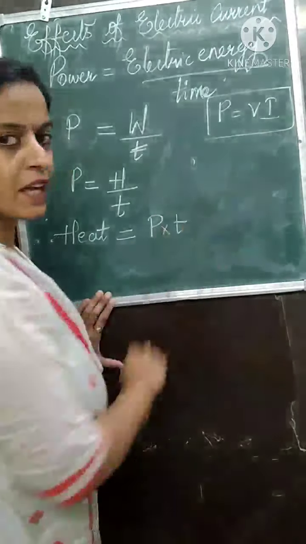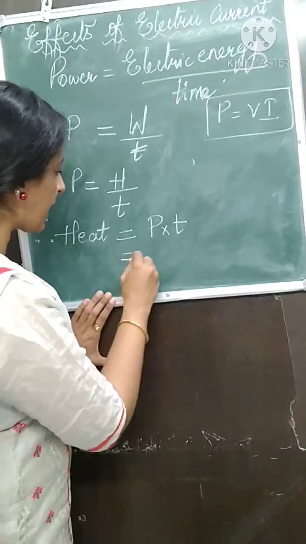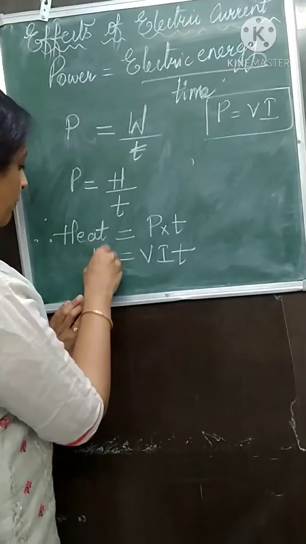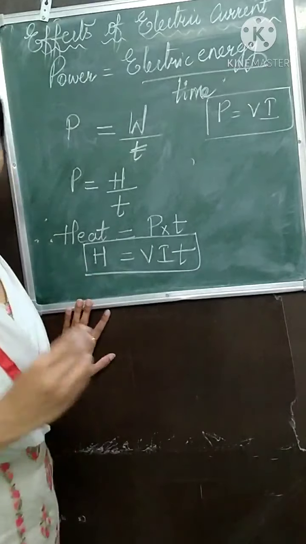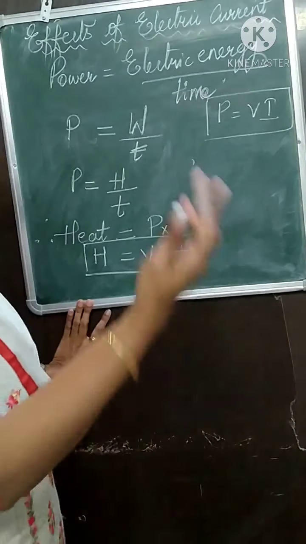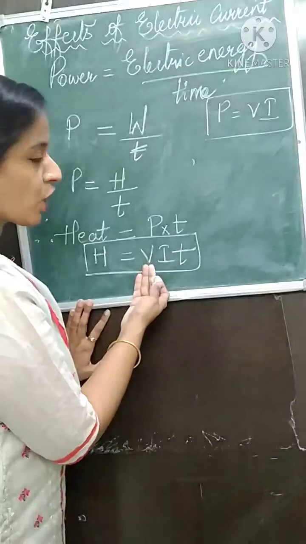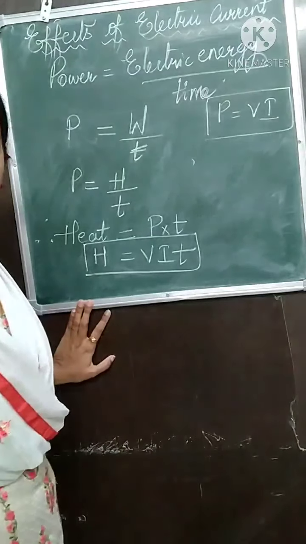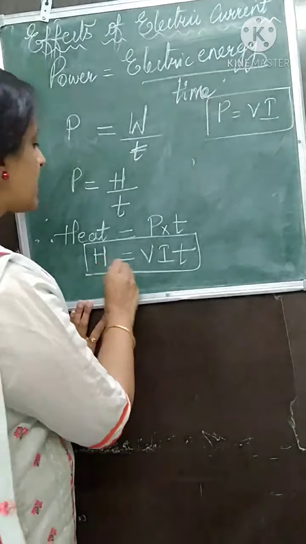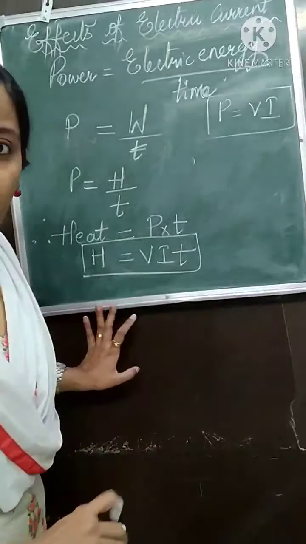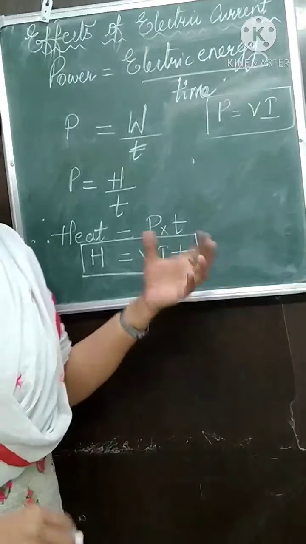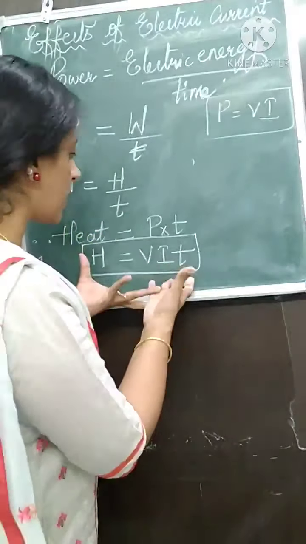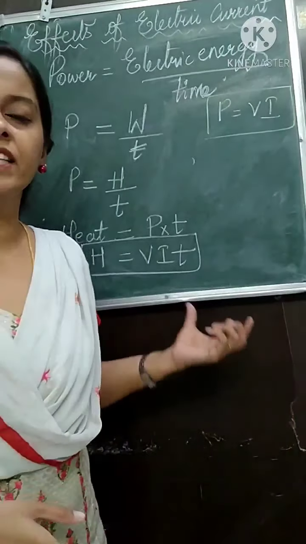Now we have one formula already derived. What is P? P is VI. So in place of P I can write VI and then this T. So now I got one formula for heat. How much heat energy is produced when you have a potential of this much volt, current, and for time you can calculate the heat energy by using the formula H is equal to VIT. Now we can play with this formula, whatever knowledge you have gained till now. All those formulas you can use here and you can modify this formula.